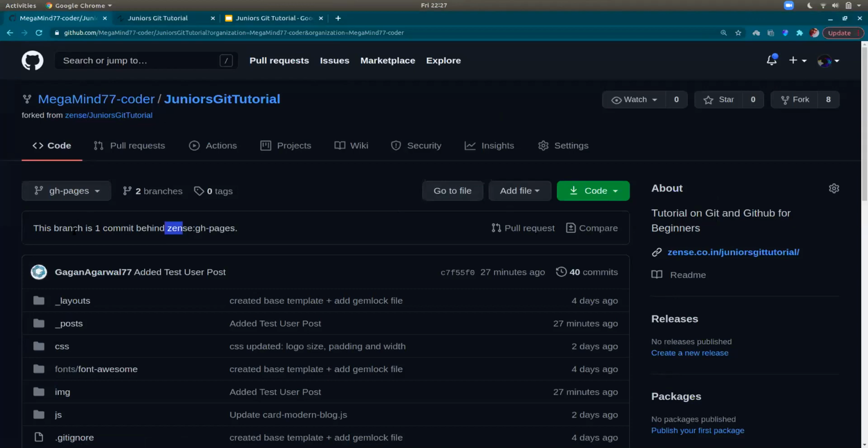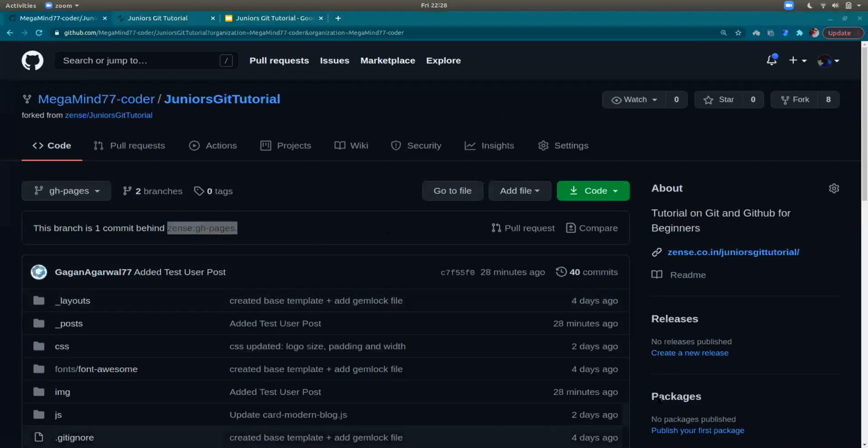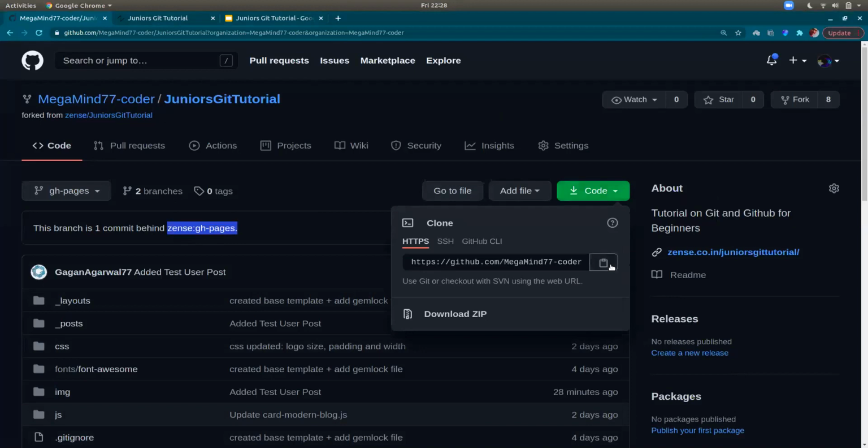As another thing, this branch is one commit behind Zens.js pages because somebody just pushed a commit recently. So okay, I'll continue.